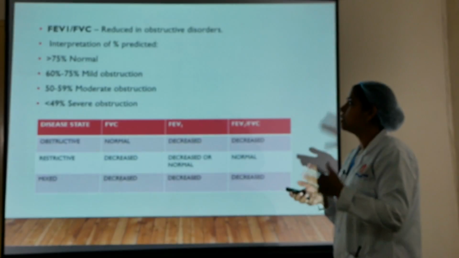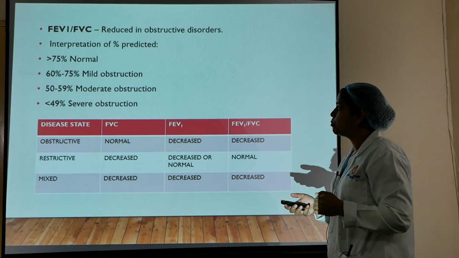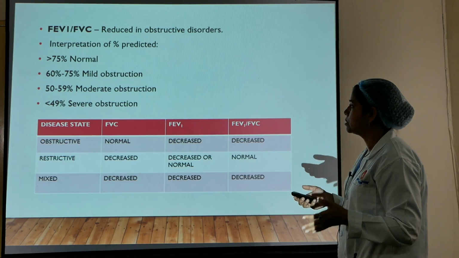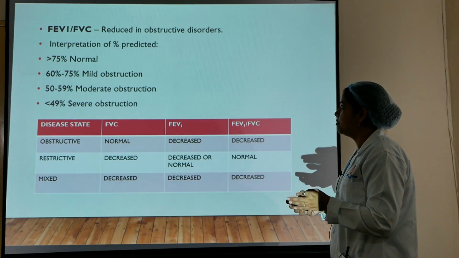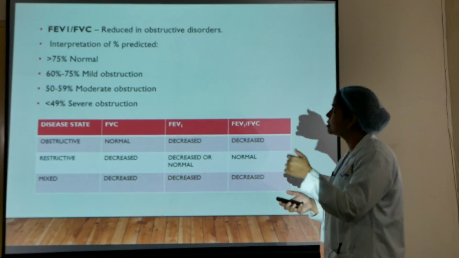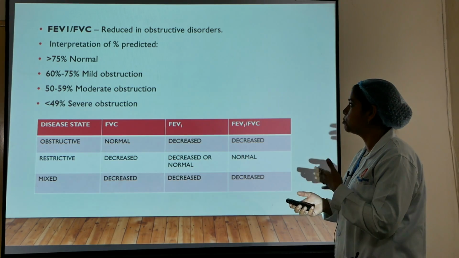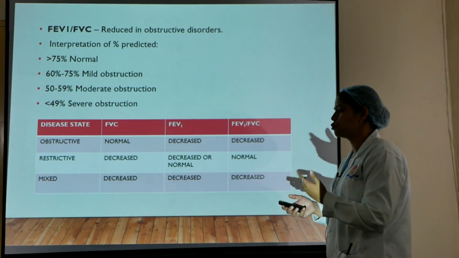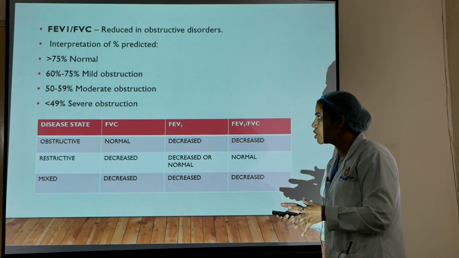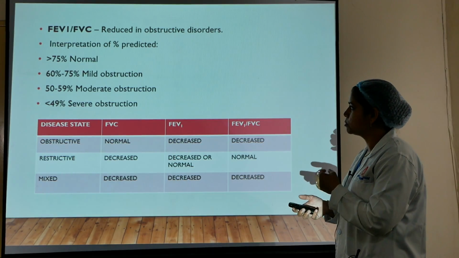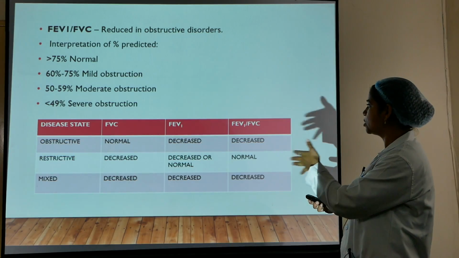Rather than the dynamic lung volumes itself, the ratio is very important for the differential diagnosis of various diseases. FEV1 by FVC is the first ratio. It is reduced in obstructive disorders. It is also interpreted in the form of percentage predicted value. Greater than 75% is normal, 60 to 75% is mild obstruction, 50 to 59% is moderate and less than 49% is severe obstruction.